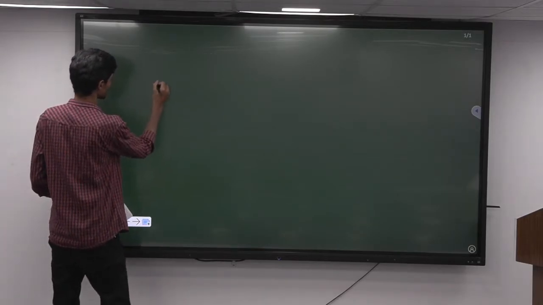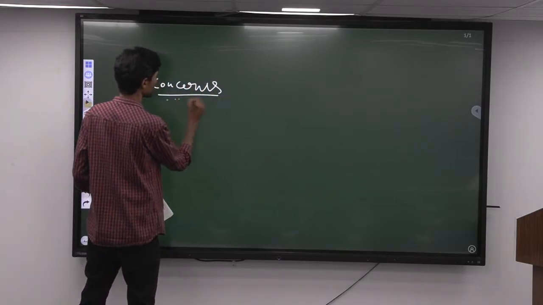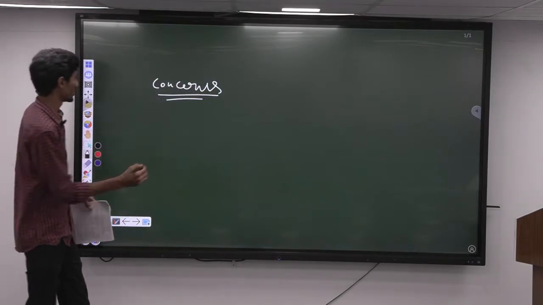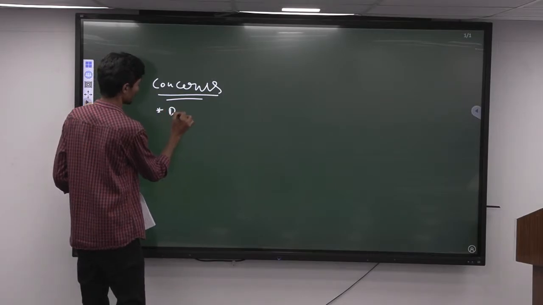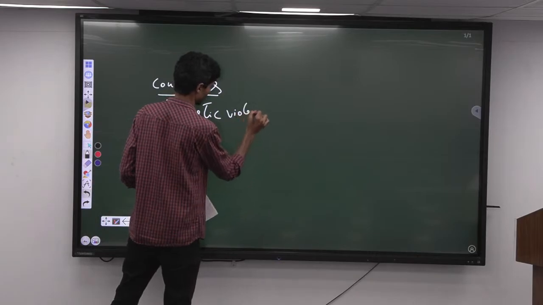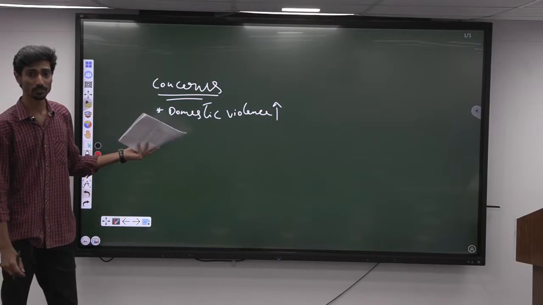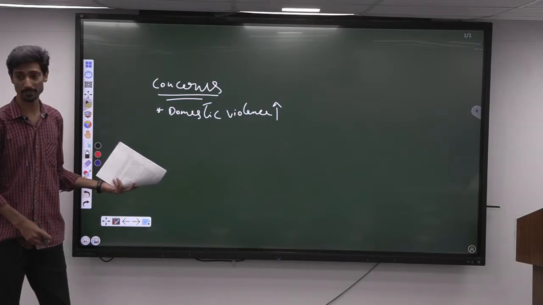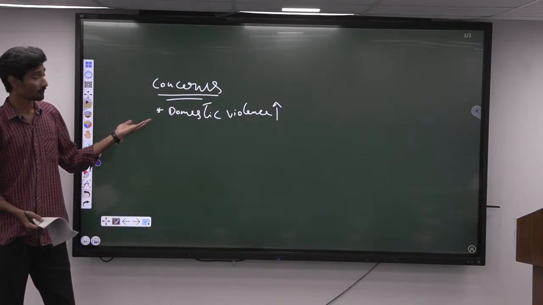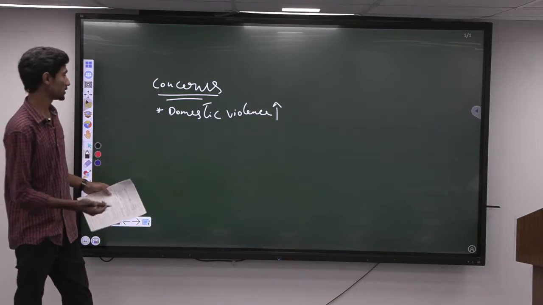So next we can talk about the concerns. So instead of saying negative impacts directly, you can say, however, there have been certain concerns as well with respect to work from home. One of the major things has been the increase in domestic violence. Domestic violence has considerably increased, right? According to the report of NCRB or the National Commission on Women's Rights, there has been a nearly 26% increase in domestic violence in 2021, which we can directly correlate to the work from home trend, right? So that is one thing we can discuss.